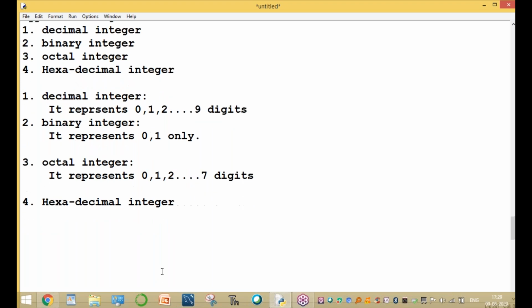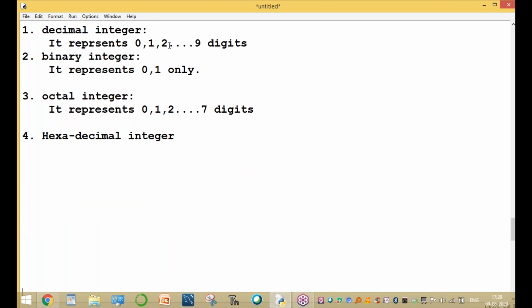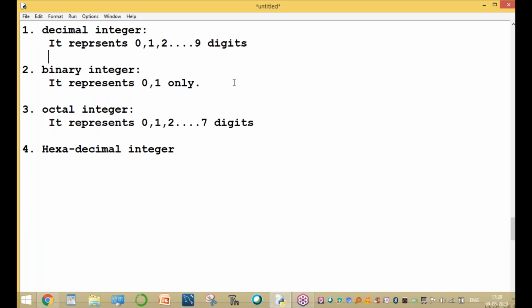Please observe this one. Decimal integer: 0 to 9. Binary integer: 0 and 1 only, two numbers. And octal numbers: 0 to 7 only. And hexadecimal, it represents